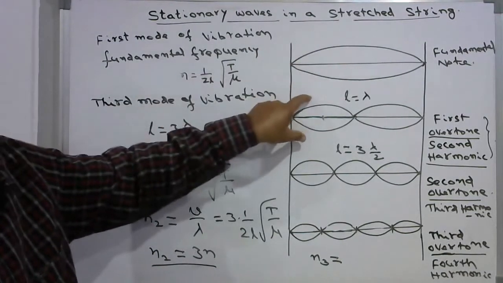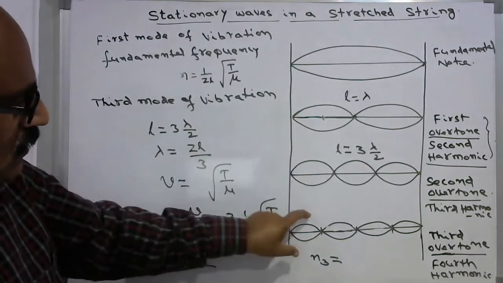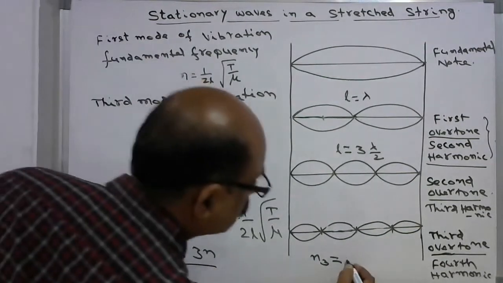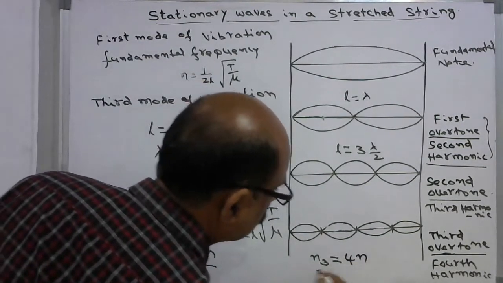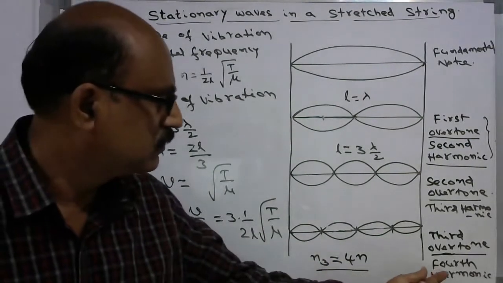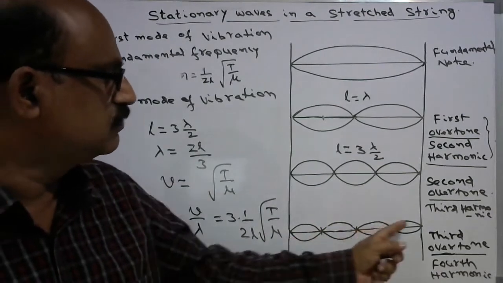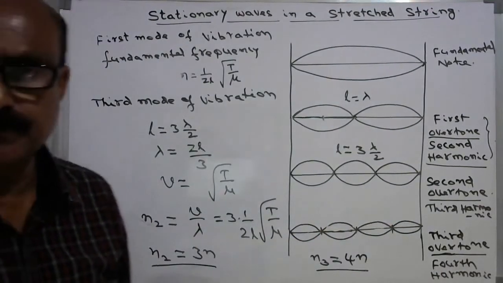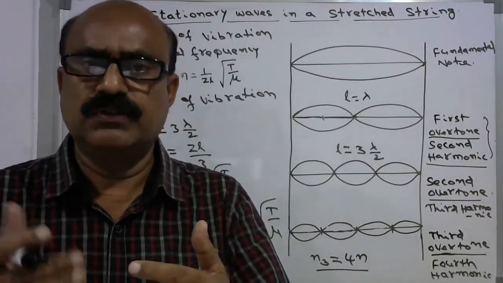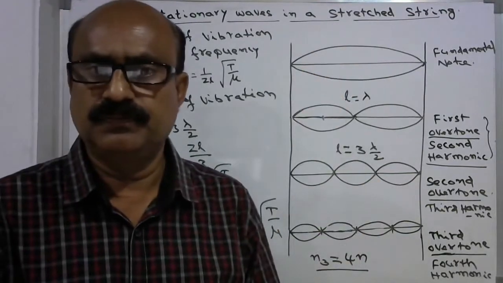So fundamental mode. Next immediate frequencies are first overtone, second overtone, third overtone, and the frequency corresponding to this is 4n. So fourth harmonic, what is this? Fourth harmonic. In this case, 1, 2, 3, 4 loops are there. So all these overtones will be produced along with this fundamental mode.